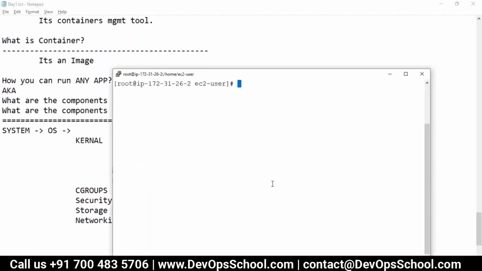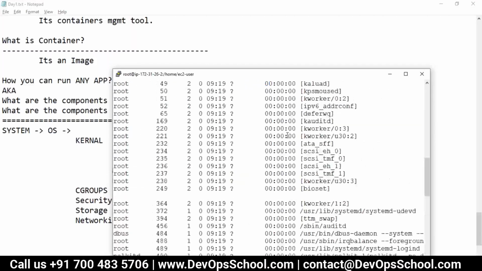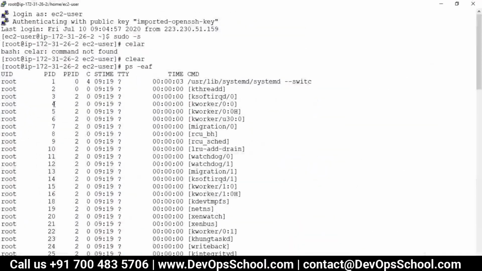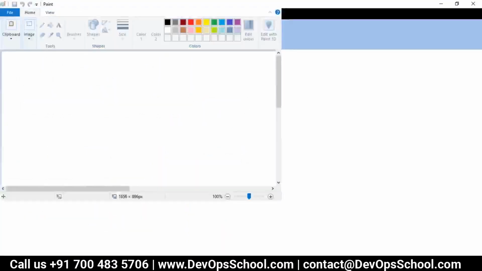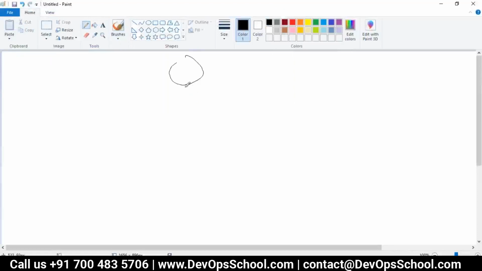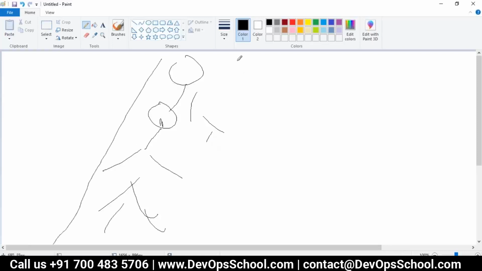So what is one pmap? Here if I run ps -eaf, you see so many processes are there, but you see here 1 has come from the 0. Look at this. That means everyone has come from which process? 0. This is called one pmap. From 0, then 1 is your kernel. Then something else gets loaded here also. This is the family, this is a map, that's the reason we call it process map.